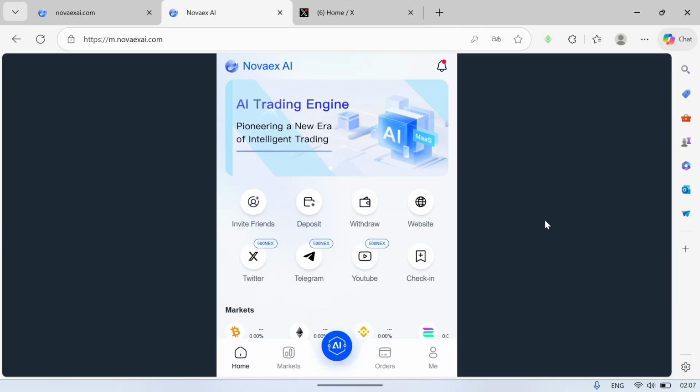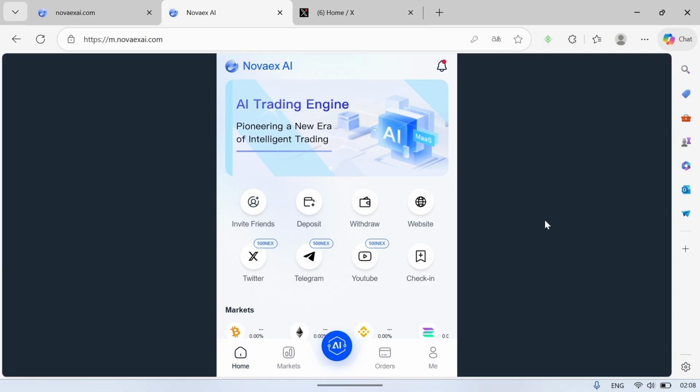So over here is my account on the Novaex AI trading platform, and while trying to create this account, you'll be given a prompt to link your authenticator to this site. If you don't have an authenticator, just head on to your Google Play Store or App Store and install the Google Authenticator app. Once you're done installing, you copy out the key they're going to give you, add it to your Google Authenticator, and you link it up. Once you're done with that, this is how the page is going to appear.